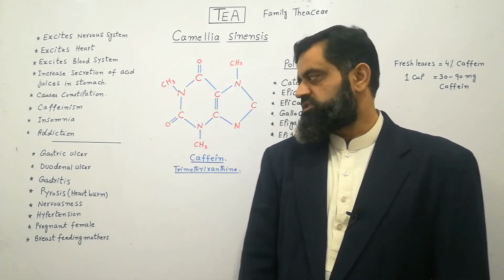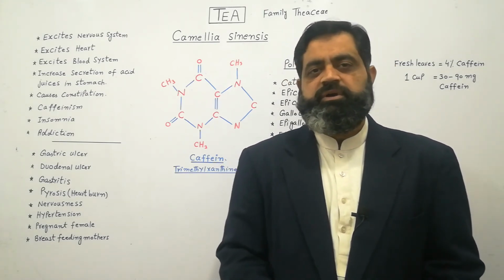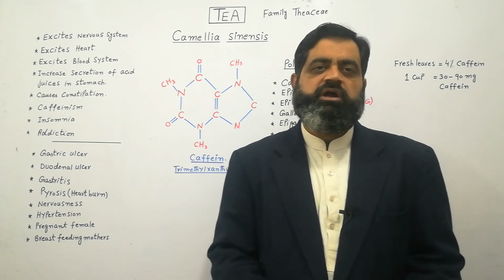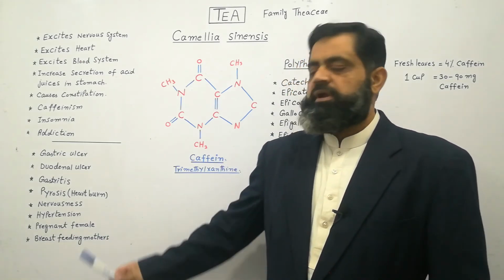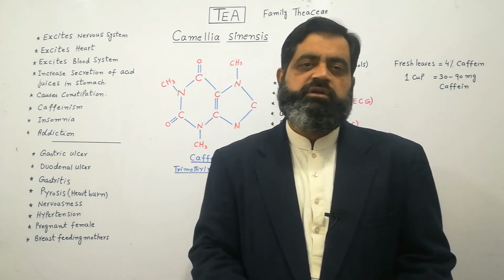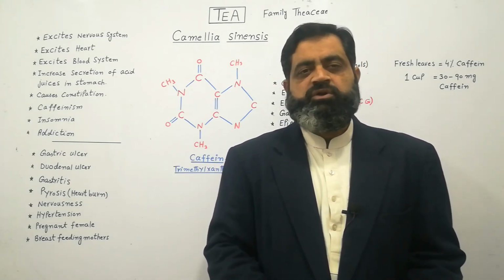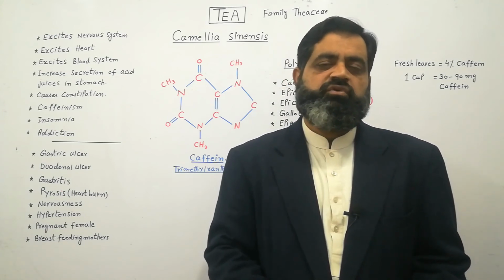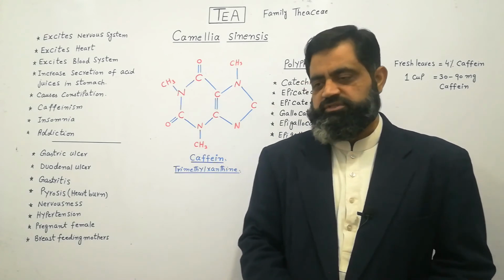It can also cause nervousness and increase blood pressure, which is known as hypertension. Any person having high blood pressure or hypertension should avoid taking tea. Pregnant females should also avoid tea because caffeine present in the tea can pass through the placenta to the fetus and then cause harmful effects to the fetus and disturb its developmental process.